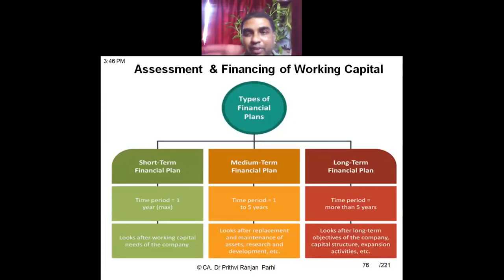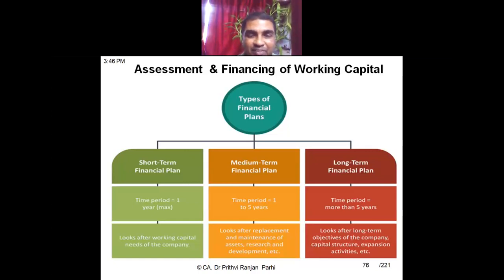We have understood that working capital decision covers two kinds of things. One is how to deal with the investment part of it, and the other part is how to deal with the financing part of it. Coming to the financing part, various types of financial plans can be adopted, and we can divide these financial plans into three categories: short-term, medium-term, and long-term financial plan.